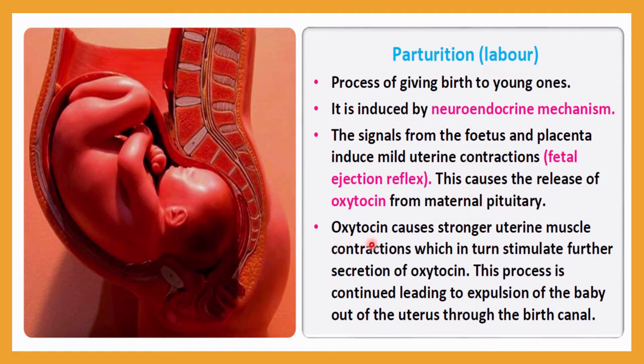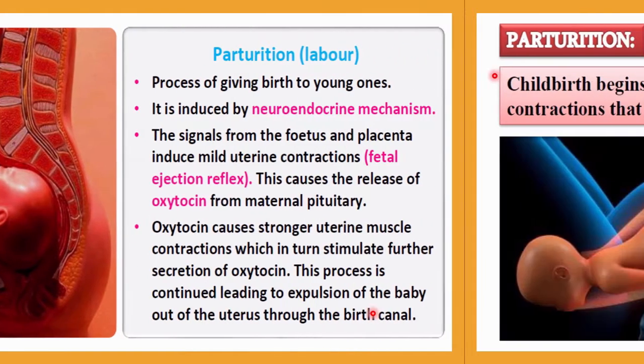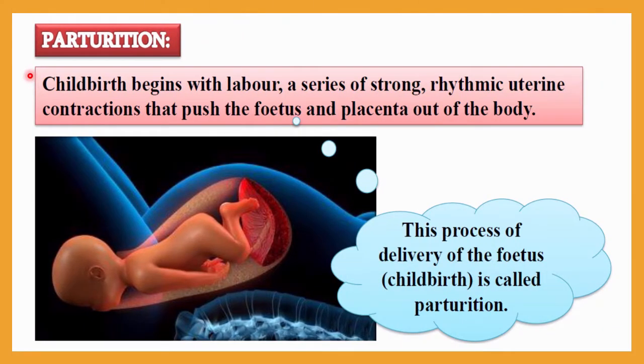This oxytocin causes stronger uterine muscle contraction, and the contraction stimulates further secretion of oxytocin. This process continues, and it leads to the expulsion of the baby out of the uterus and through the birth canal. Now let me discuss parturition in detail.